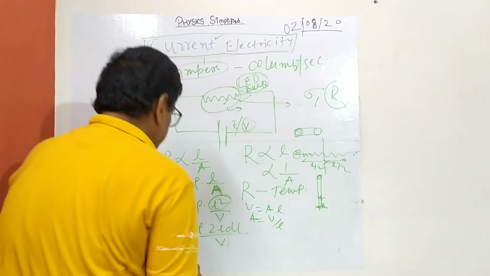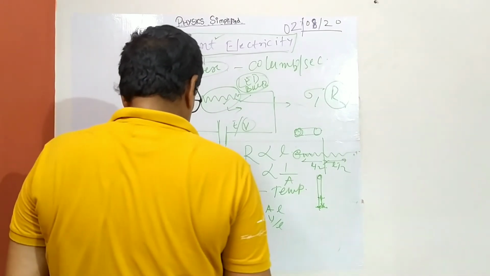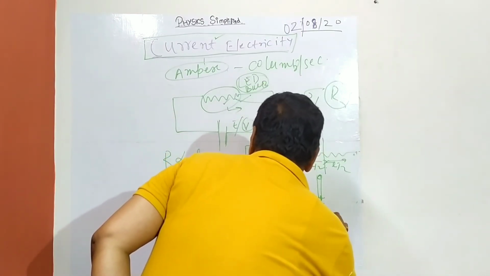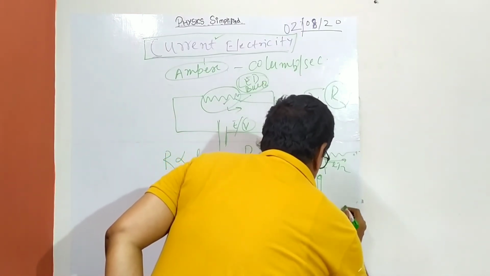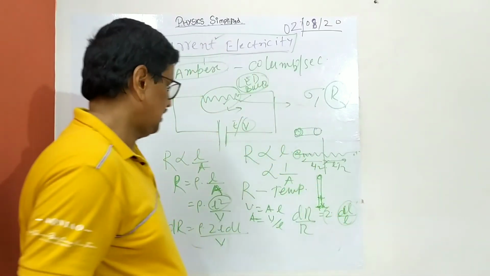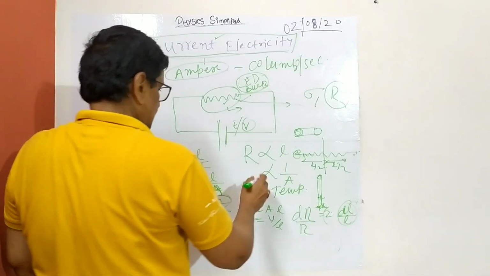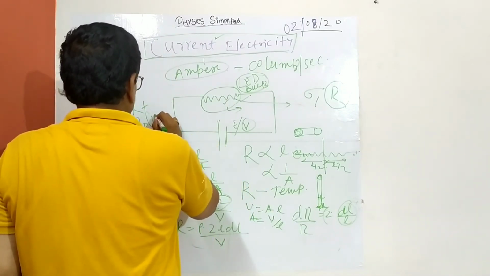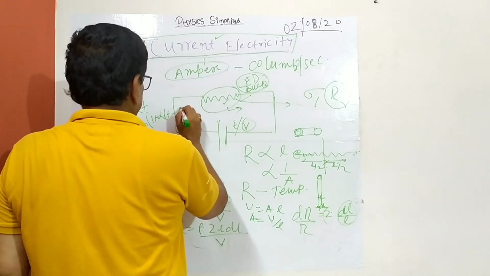divided by V, and if you divide it, then precisely what we will get? dR by R equal to 2 into dL by L, that is, the percentage change in resistance is double the percentage change in length. And with temperature the relationship is this: R_T equals R_0 into 1 plus alpha (T minus T0), where alpha is the linear expansion coefficient.